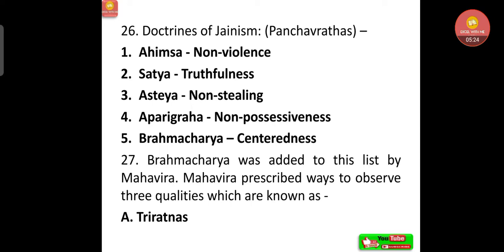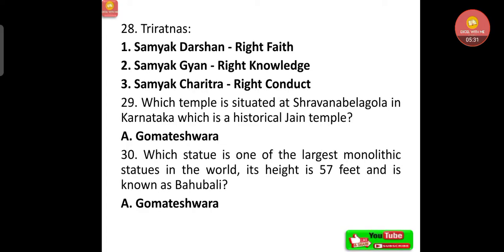Mahavira prescribed ways to observe three qualities which are known as Triratnas. Now, let's understand what are the three Ratnas. That is Samyak Darshan, right faith, Samyak Gyan, right knowledge, Samyak Charitra, that is right conduct.